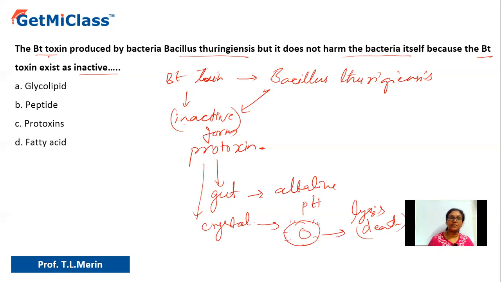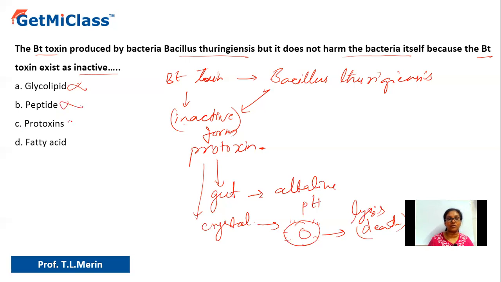So the question says the Bt toxin produced by bacteria Bacillus thuringiensis does not harm the bacteria itself because the Bt toxin exists as inactive what? Option A, glycolipid. No, it is not a glycolipid because it is a type of protein. Okay, so hence it is ruled out. Option B says peptide. Peptide can be even a few amino acids joined together. But here it is a type of protein, but it is in inactive form. Hence option B is ruled out.